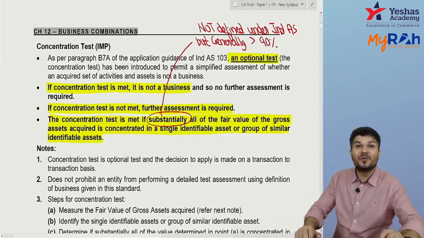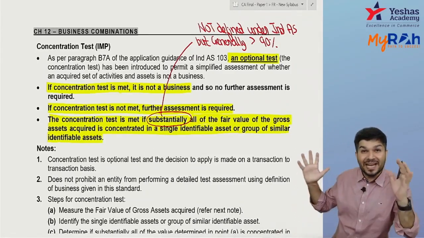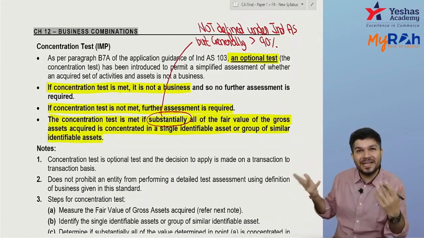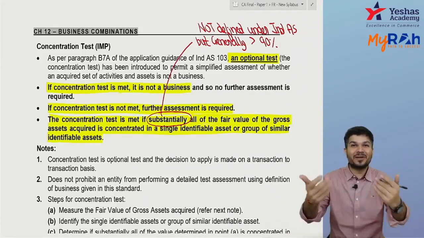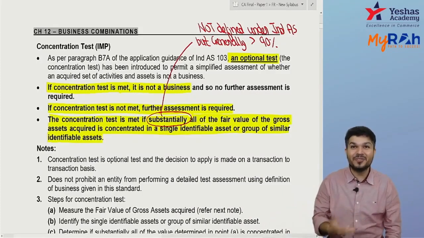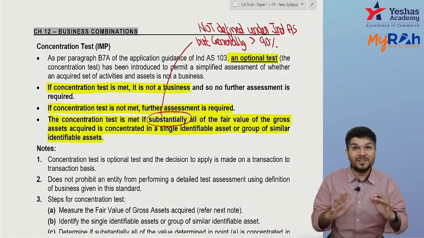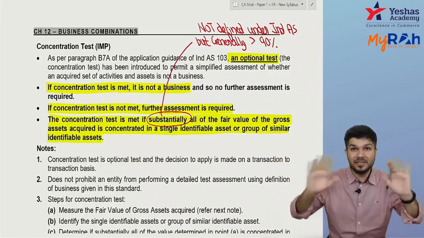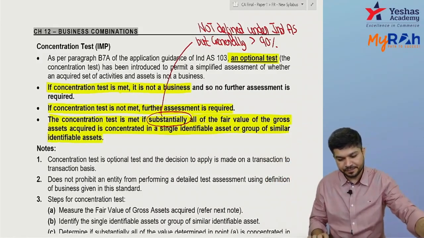Okay, so if the concentration test is met, out of your gross asset, substantially all the fair value is allocated to a single asset only. So it's an asset acquisition, it's not a business. It does not come under business combination. But if the concentration test is not met, then you check the definition and try to see whether it's a business or not. If the concentration test is not met, it still may be a business. I'm not telling it is a business, it may be a business. Are you clear?